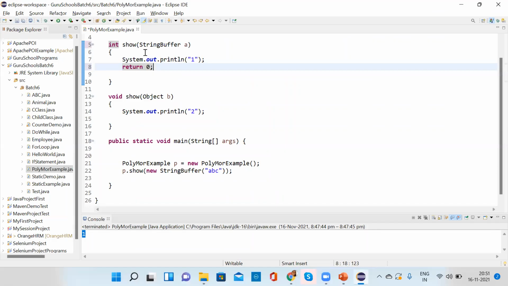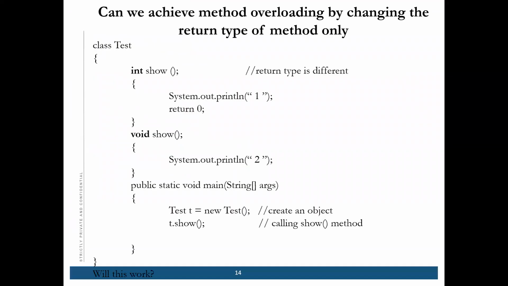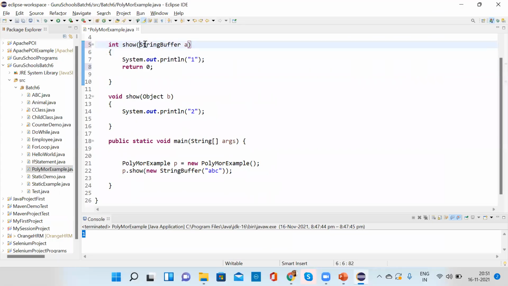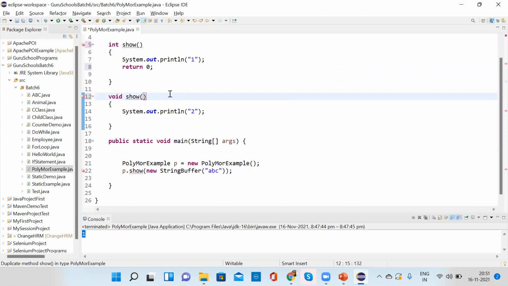That's why, if the arguments are the same, then we cannot achieve method overloading. If the return type is different and the argument is the same, then we cannot achieve method overloading.